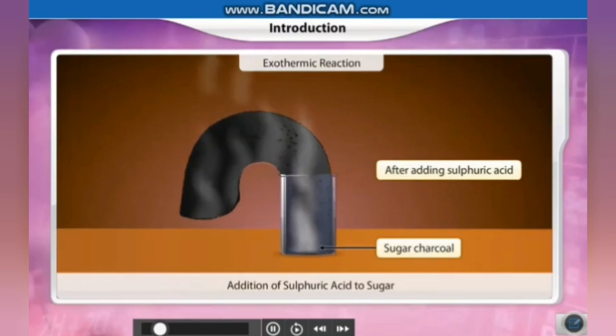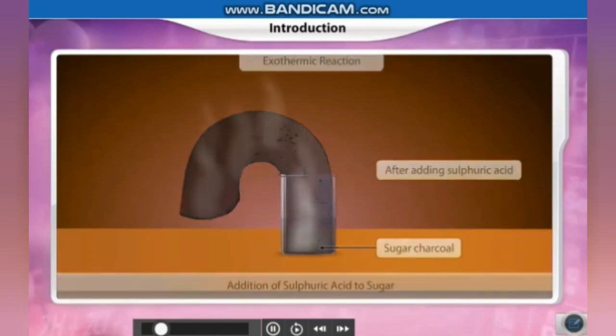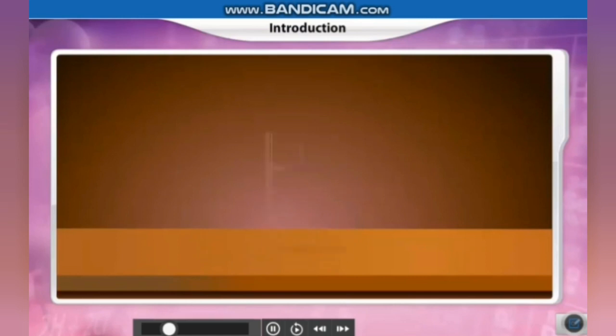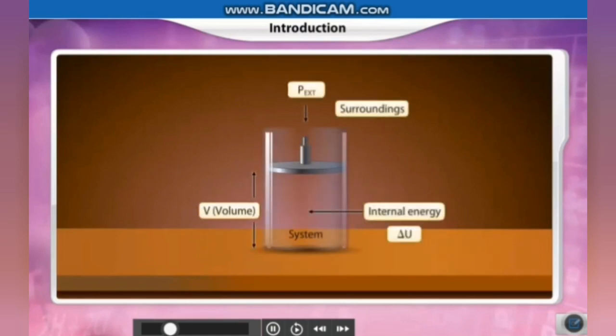It can be absorption of heat or it can be evolution of heat. This absorption and evolution of heat is called enthalpy change, which are exothermic and endothermic reactions. So here we are going to learn about the mechanism which is involved, which is called the reaction enthalpy.